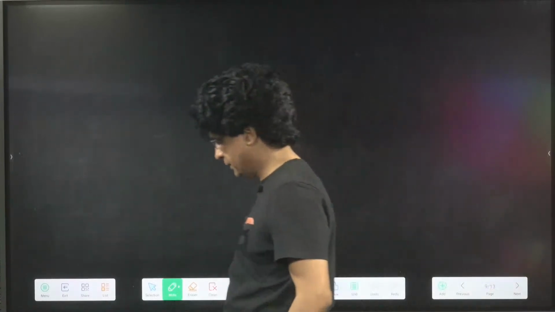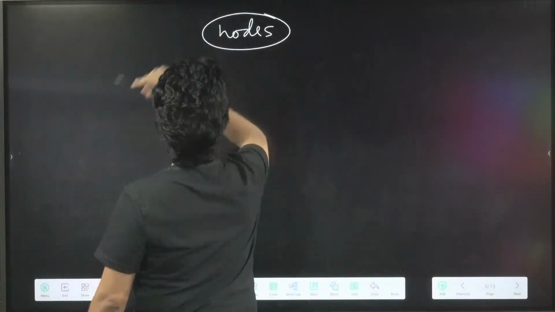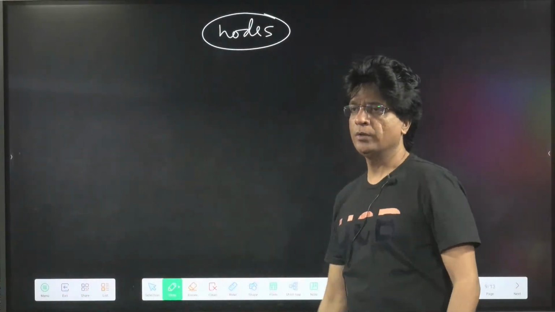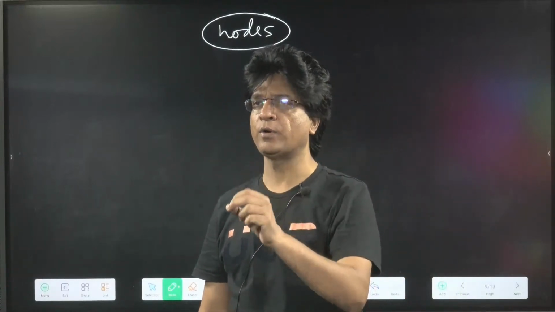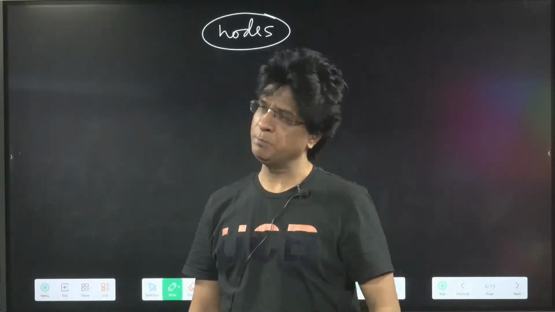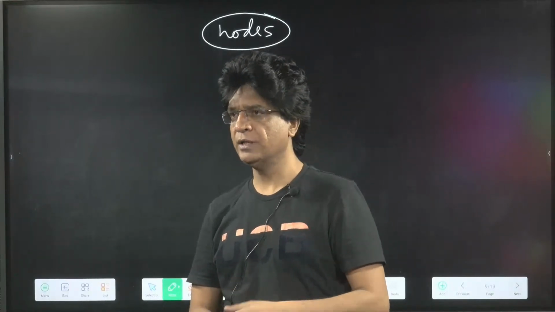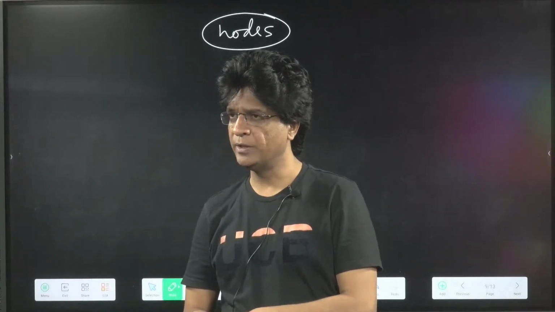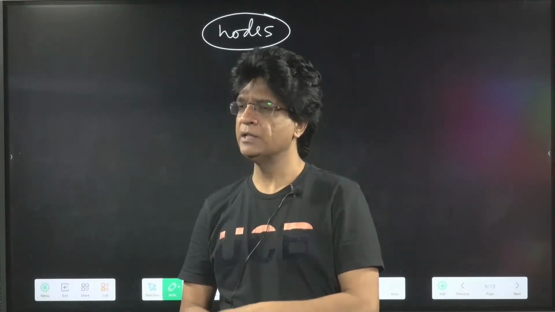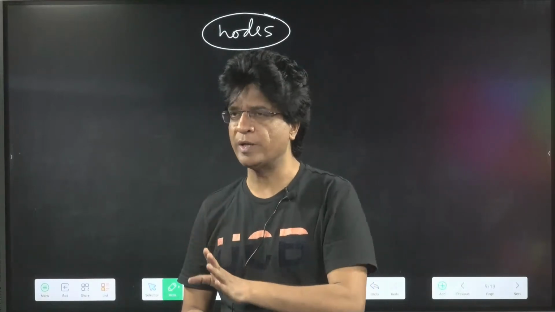Theek hai, come. Now let's have the nodes. What do you mean by nodes? They are the places where the probability of finding electron is 0 or minimum. Minimum probability can be 0. So can we say, sir, in psi square graph, how many nodes will form? No, beta, we don't calculate nodes on psi square graph.